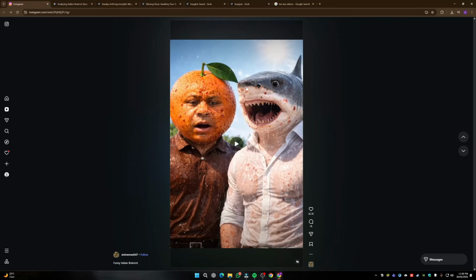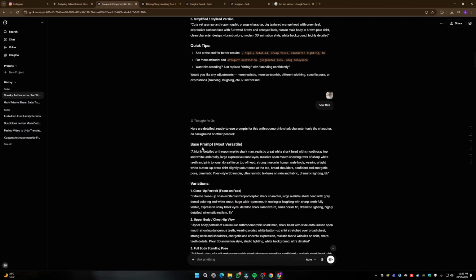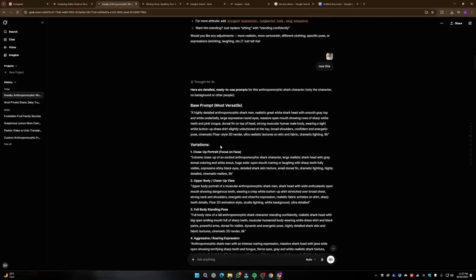And similarly, for our third shark character, our prompt is ready. I did the same thing, and now we have the base prompt for our shark character ready as well, you guys. Okay, so once all of your base prompts are ready, the next thing is you need to create your image prompts and your video prompts, right?